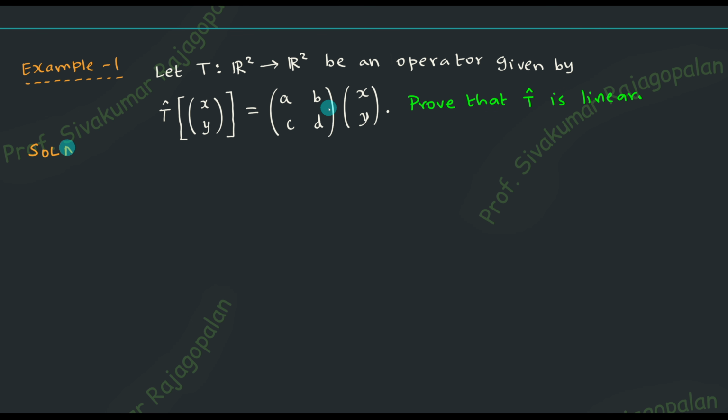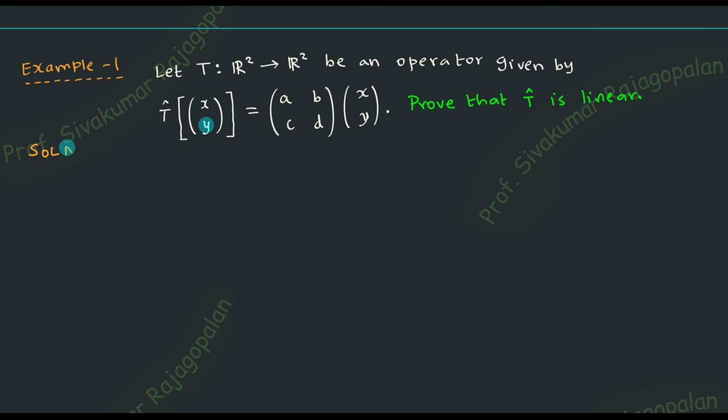Okay, then on the right hand side what is there is the operator operating on the element. This you have to simplify. Simplify means you finish the matrix multiplication. After finishing the matrix multiplication, what is the dimension of the matrix or vector that you will be having? So that you know, right? A into x plus b into y, then c into x plus d into y. What is the size? 2 elements are there, right? Not 4 elements, you don't have 6 elements. After finishing the matrix multiplication, we have only 2 elements. That 2 is this 2. That is the output. You understand that this entire thing is output.